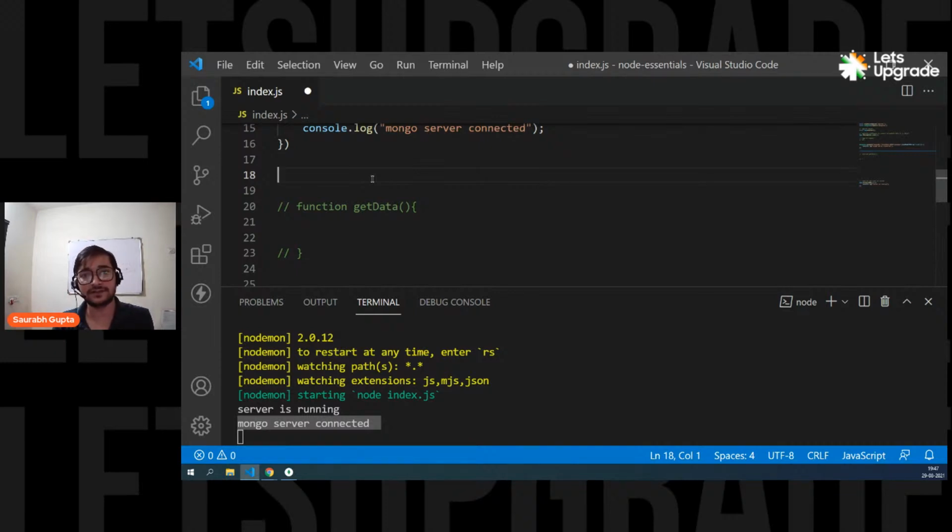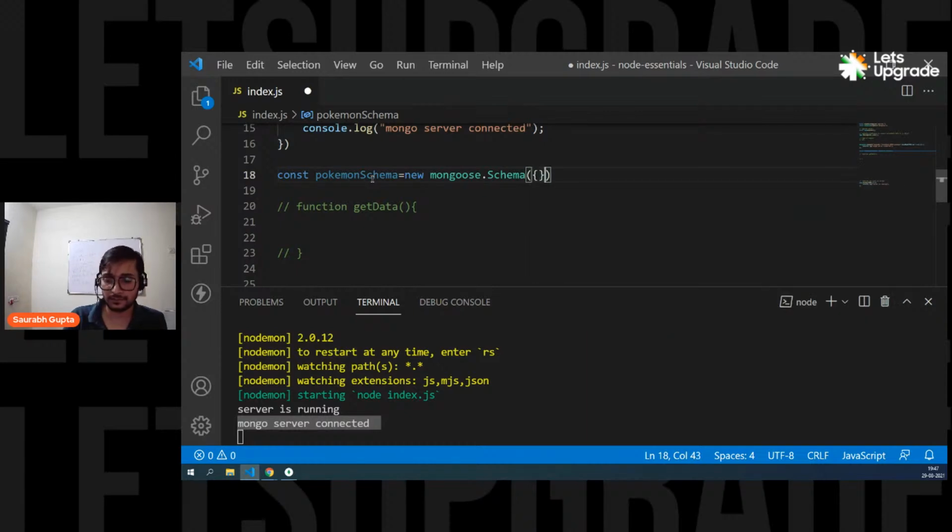So let's create the schema first. Always while connecting to a collection, you always have to create a schema. Just like a create table statement. So let's do it. Let, or you can also put const here, that's fine. Let's name it const pokemonSchema. You can call it anything. You have to put equals to new mongoose.Schema.